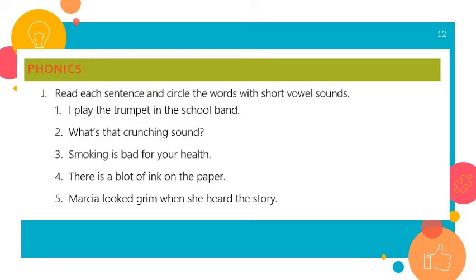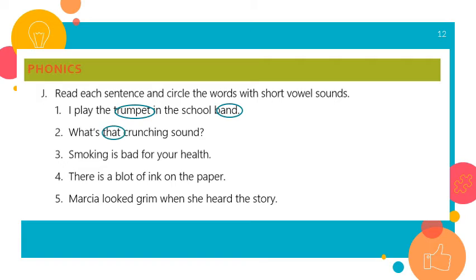In the phonics section, read each sentence and circle the words with a short vowel sound. I play the trumpet in the school band. So in this sentence, I have 2: I have a trumpet and I have the word band. Number 2, what's that crunching sound? So I have what's that crunching sound.